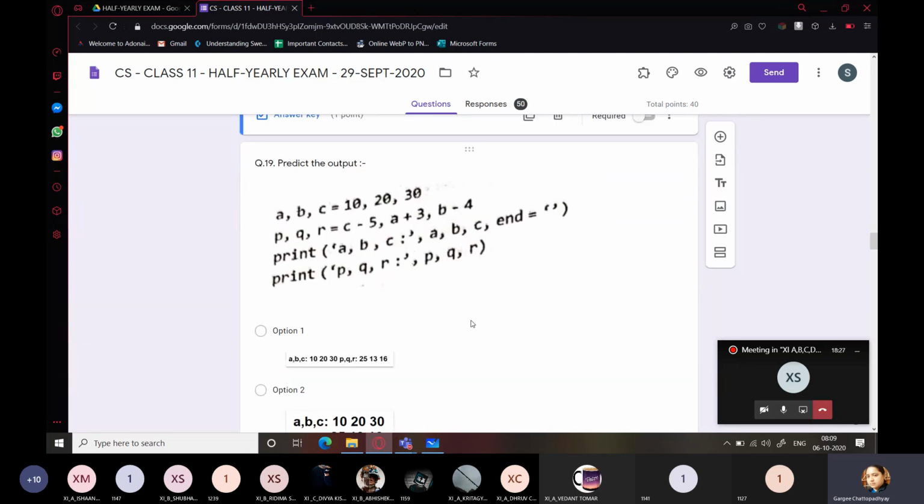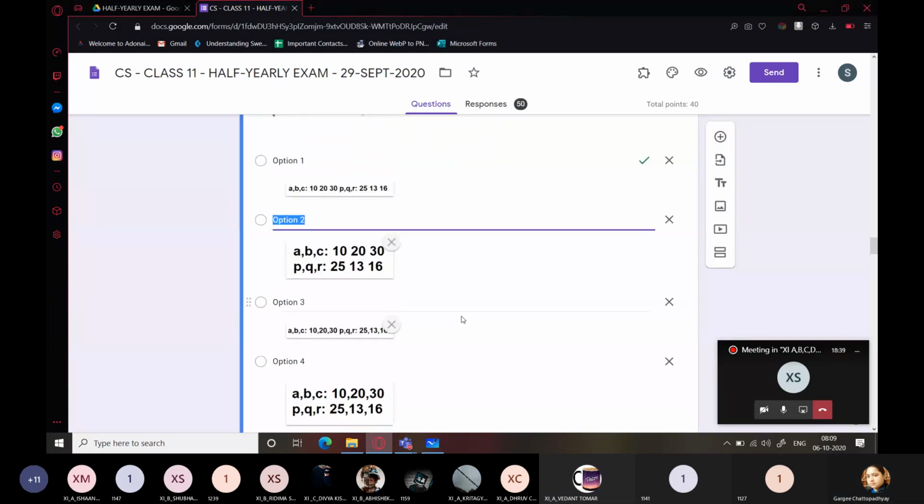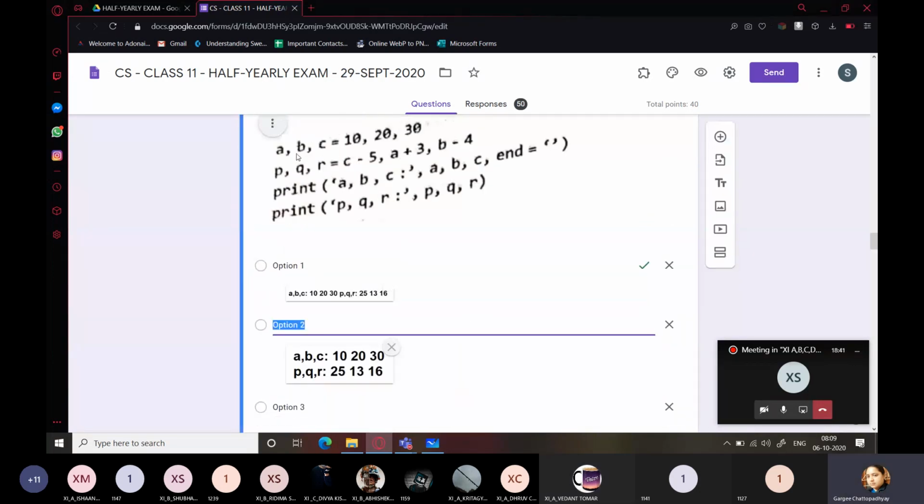Next is predict the output. Right now, if you have your copies, quickly solve it again and tell me the answer. Option 1. Yes, it is option 1. A, B, C are 10, 20, 30. Then you have P, Q, R, C, where P will be equal to C minus 5. C is 30, 30 minus 5 is 25. So you can see the P value over here, 25.